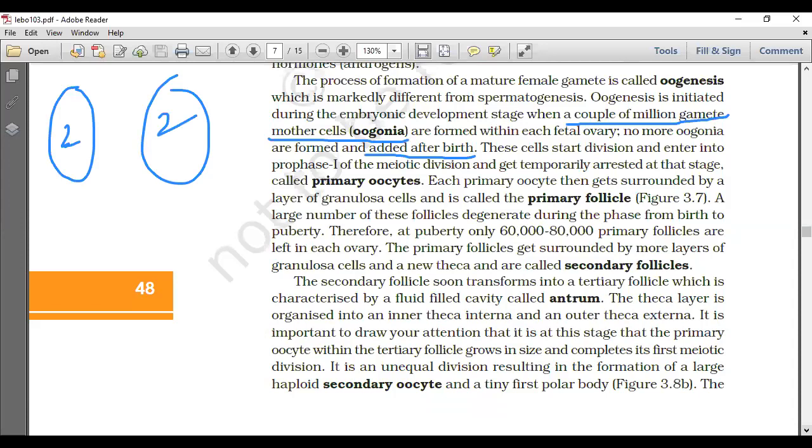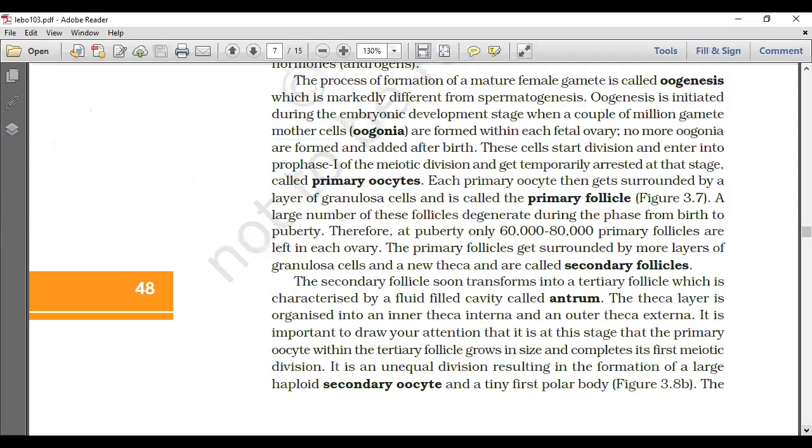These cells start division and enter into prophase 1 of the meiotic division and get temporarily arrested at that stage, called primary oocyte. So, defining primary oocyte here: the cells start that division, enter into prophase 1 of the meiotic division, and get temporarily arrested at the stage called primary oocyte.